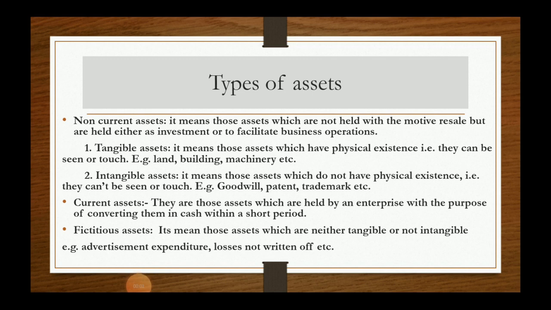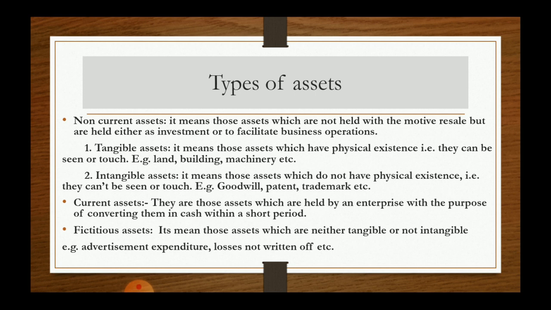Once you know the definition of asset, you should also know the types of asset. Assets can be divided on the basis of their physical existence and on the basis of their period of holding. When we divide assets on the basis of their period of holding, the first category is non-current asset. It means those assets which are not held with the motive of resale but are held either as investment or to facilitate business operation. It means the assets which are in use for a longer period are termed as non-current assets. Those assets include land, building, machinery, goodwill, etc.